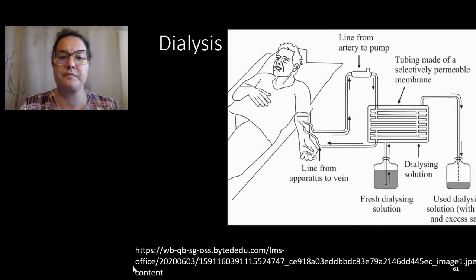So here's an image of kidney dialysis, where we have a line from an artery to a pump where it's going through that selectively permeable membrane and a water bath. We have fresh dialysis solution, and then the used dialysis solution with the excess urea, salts, and wastes from the blood, and then the clean blood is returned back to the body.